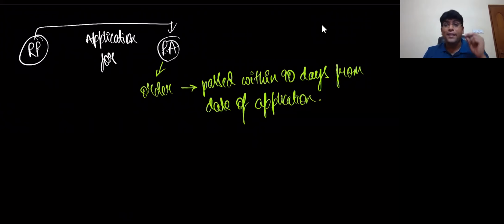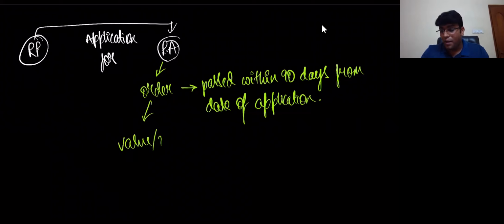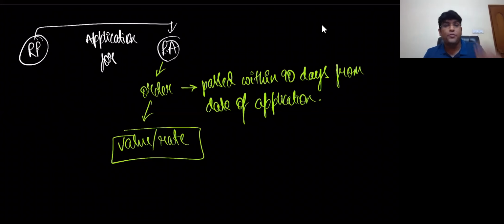And in the order, he will specify the value or rate on provisional basis. And he will also specify the amount for which bond is to be executed and the security to be furnished not exceeding 25% of the amount covered under the bond. Correct, my dear friends? Are we clear with this point, everybody? So when you make an application, PO shall pass the order.